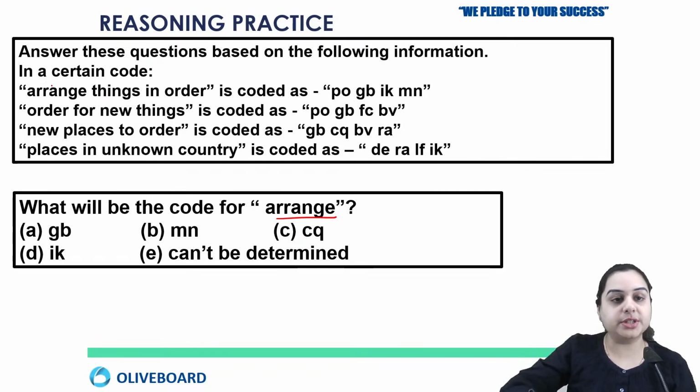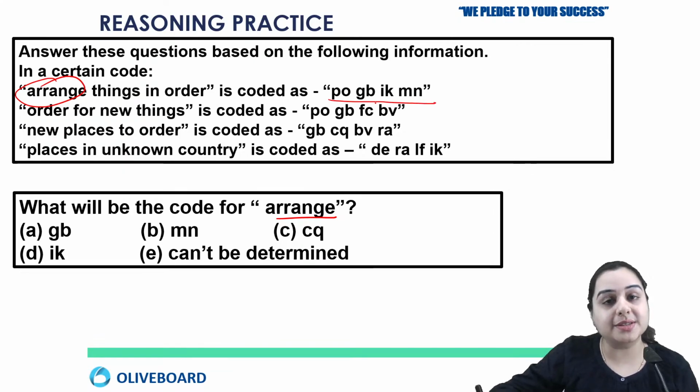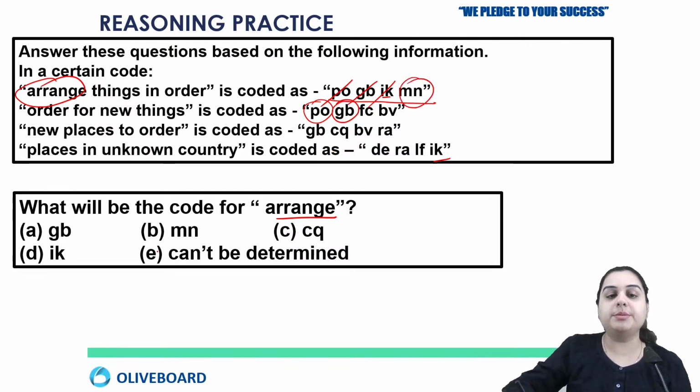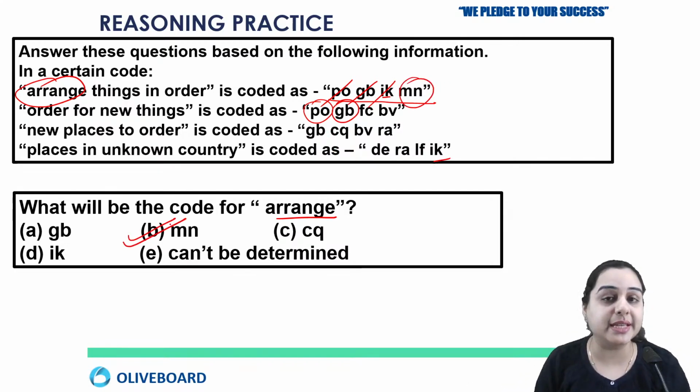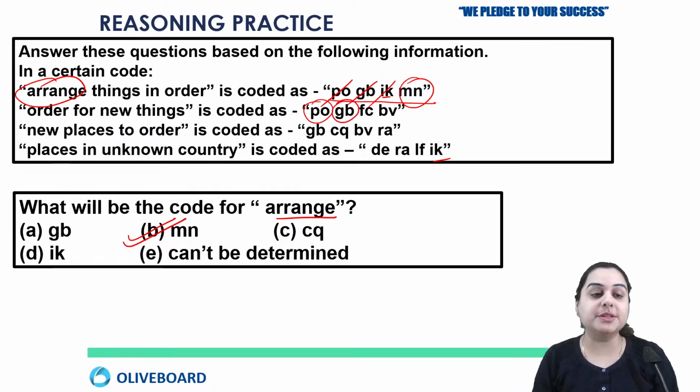So first we need to check this word. This is given in the first statement. Second, we are not given this word. Third again, not given. Fourth again, not given. So out of these four codes, we have to check which code is given only in statement number 1, just like the word arrange, because that will be the code for arrange. PO is given in the second, so this cannot be the code for arrange. GB is also given in the second, so this cannot be the code. IK is also given in the last, so this cannot be the code for arrange. So we are just left with MN. So your answer here should be option number B, which says MN. I hope this is clear.